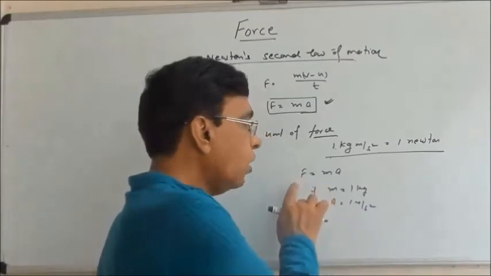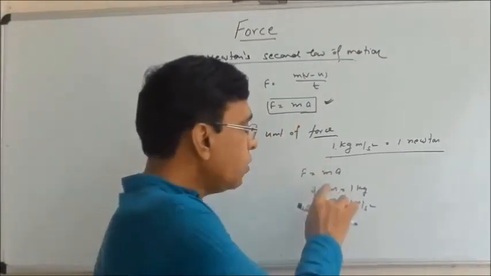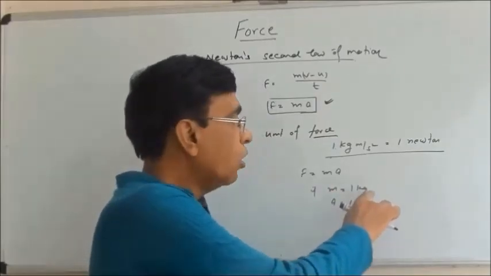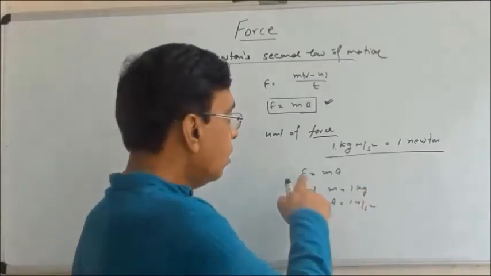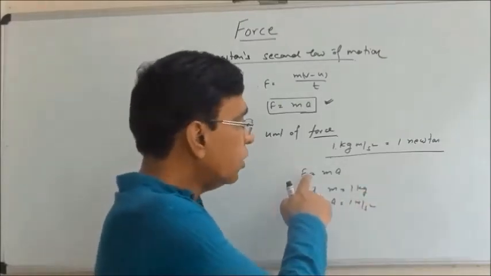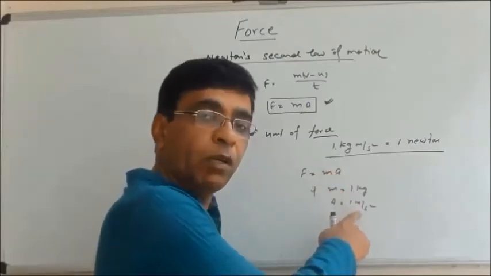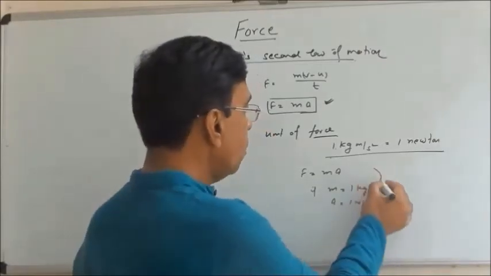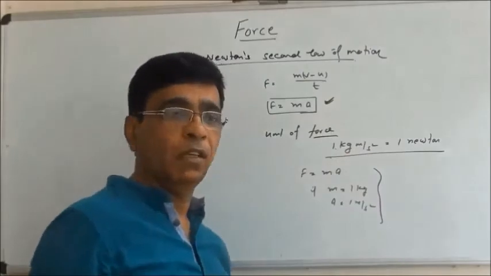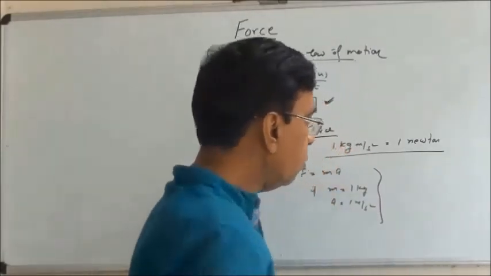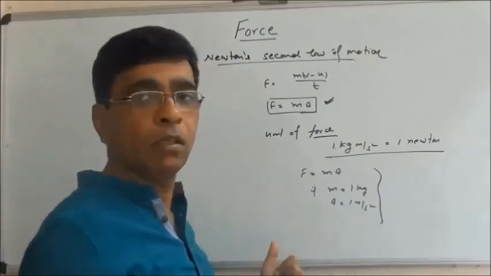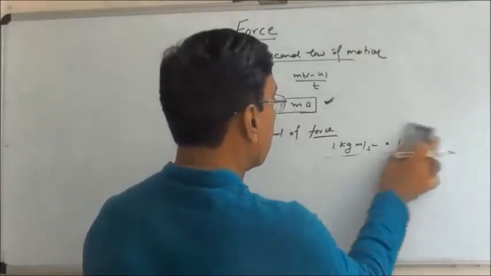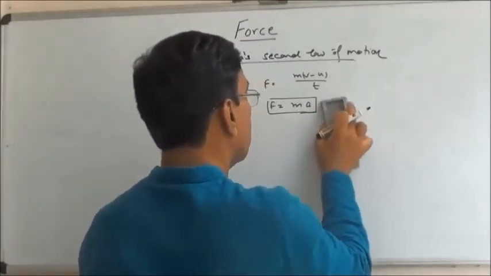So we can say 1 Newton is that force which produces an acceleration of 1 meter per second square in a body of mass 1 kg. So this second law, F is equal to ma, can be used to define the unit of force. We can use it to find the units of force, a mathematical relation between force and acceleration.